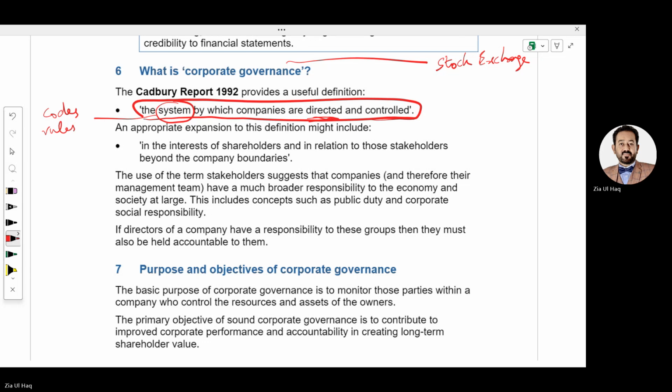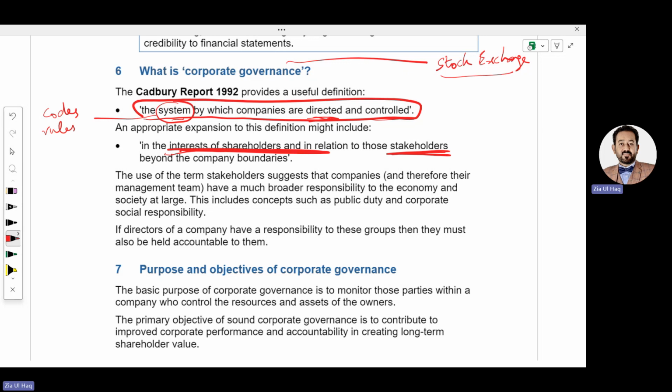Why? If companies are following corporate governance codes, this can ensure the interest of shareholders, meaning shareholder investment will be protected. Shareholders will have confidence to make an investment in the company, because the company is governed by rules and a system. Not only shareholders, other stakeholders will have confidence they can have a long-term relationship with the company, because the company is following the rules and codes of the stock exchange.